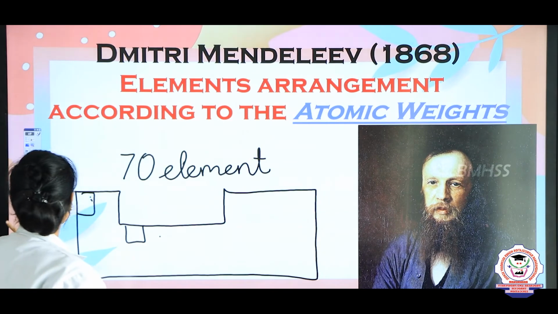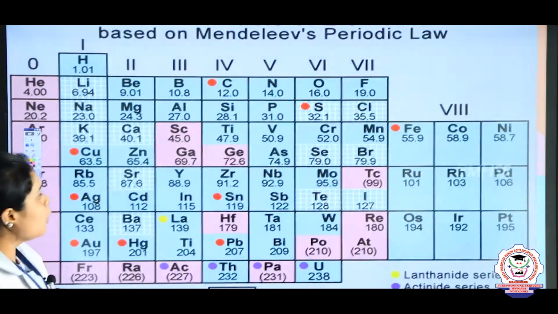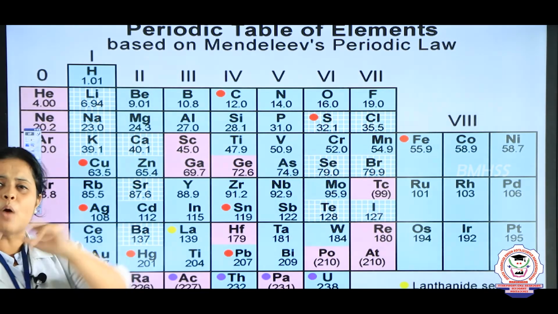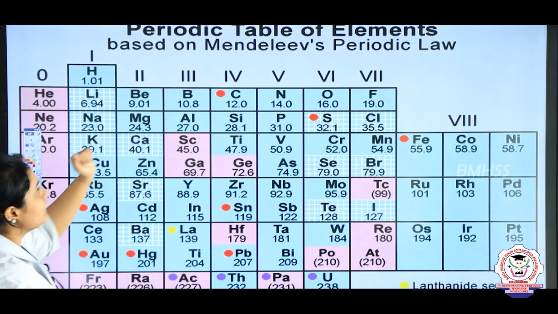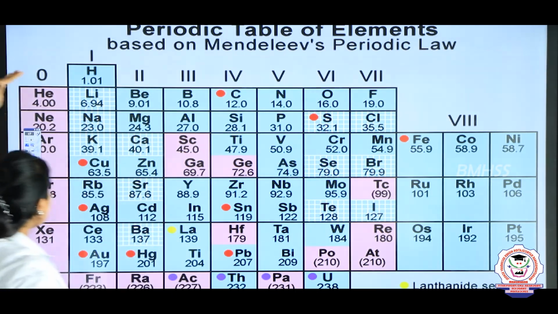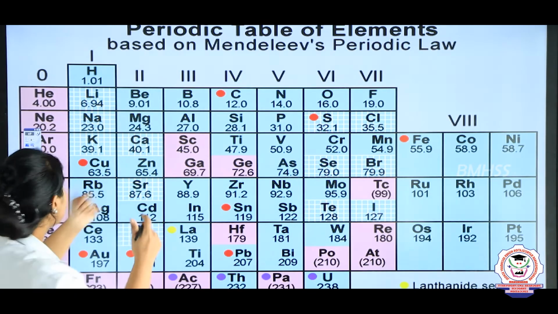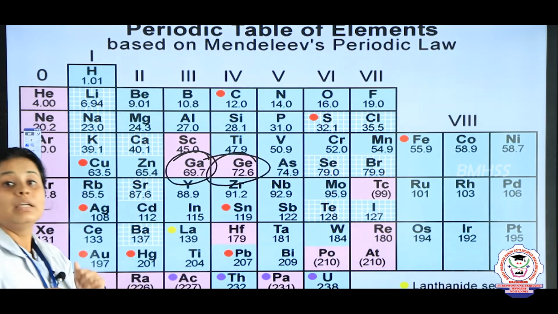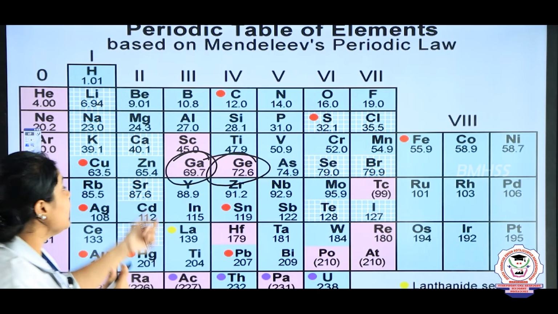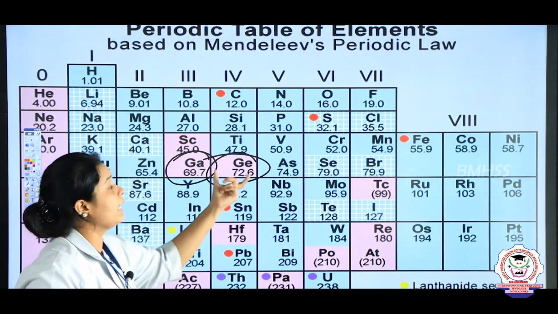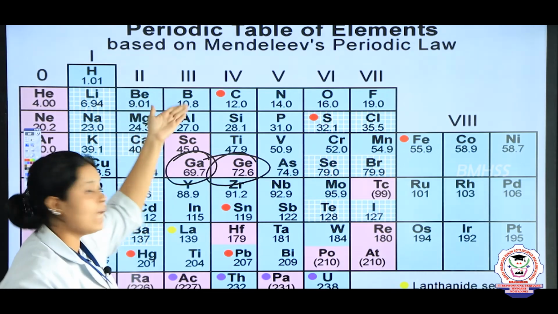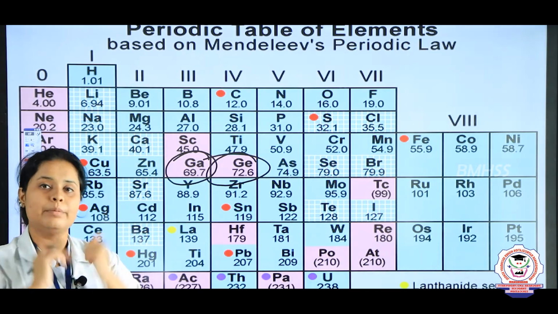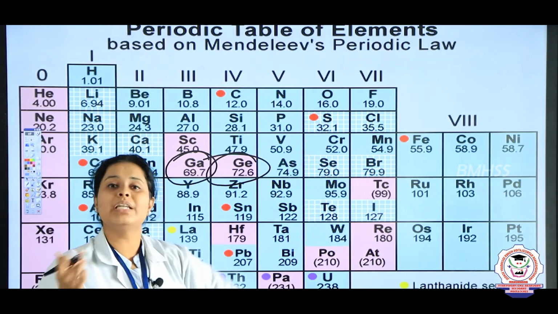So I will show you the periodic table which he made. This is the periodic table which Mendeleev decided. There was some problem in this, children. When he compared the 3rd and 4th column with the 4th row, you will see that gallium and germanium, he did not give these names. He gave the names Eka aluminium and Eka silicon, because these are the elements after aluminium and after silicon. Later on the names gallium and germanium were given.